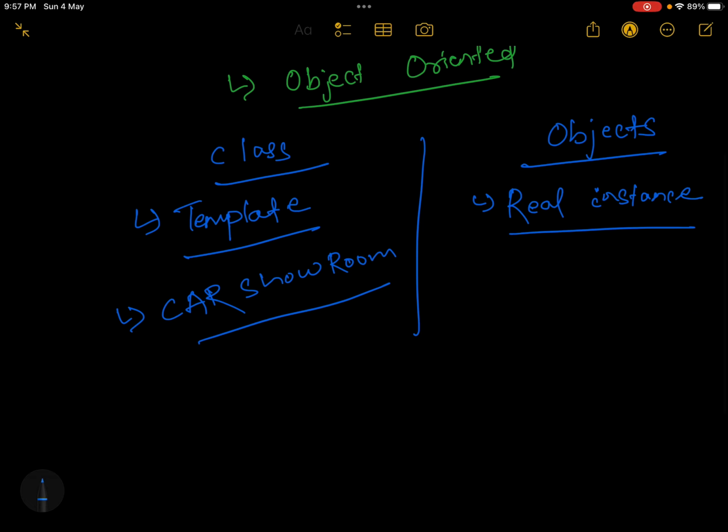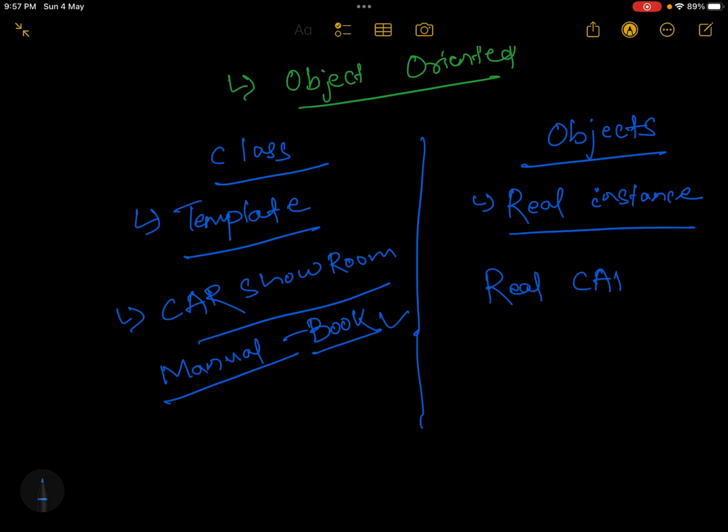That manual is just like a book containing information about 20 to 30 cars, those car templates. From those you choose one, you pay the money, and then you get the car back. That real car is the object.